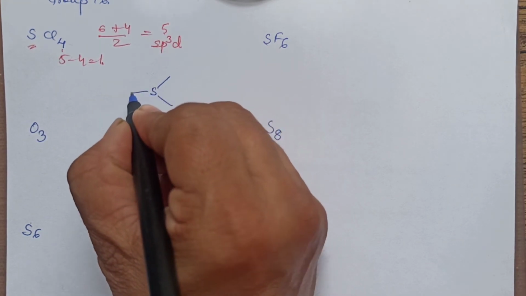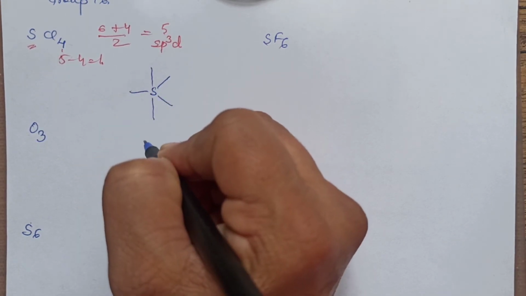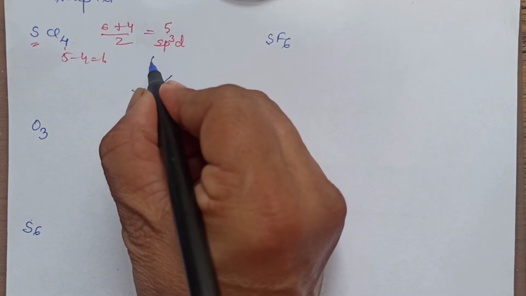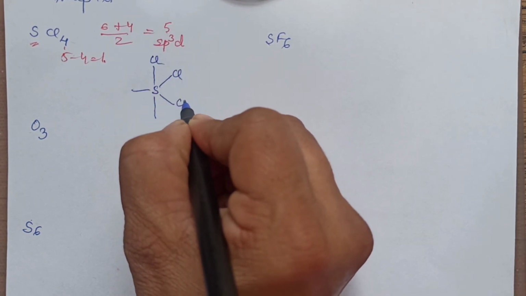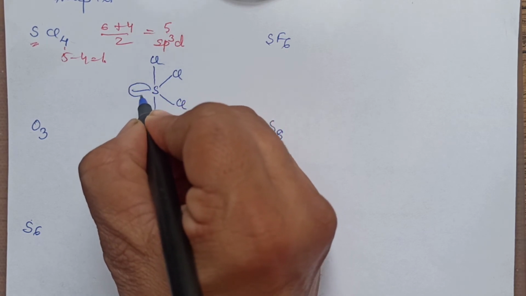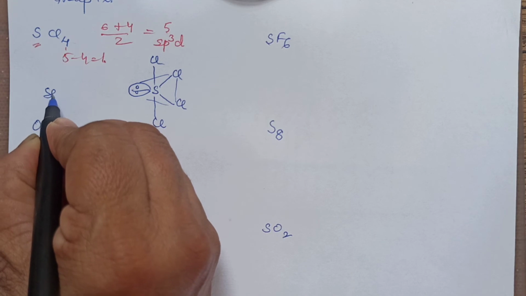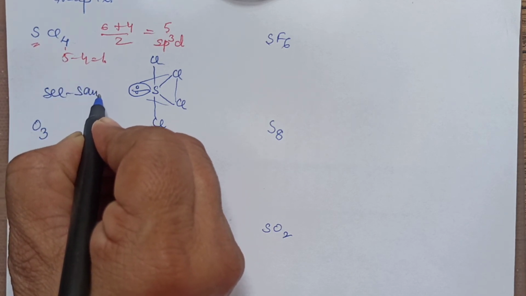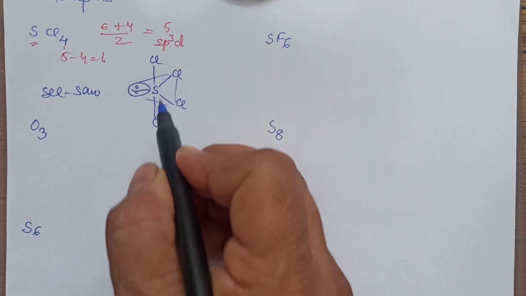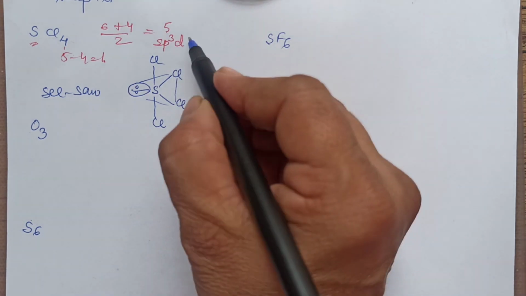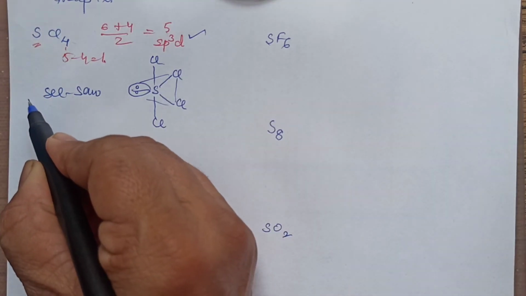This should have been the normal shape, trigonal bipyramidal. But in this, 1 is a lone pair, right? So you will make this a lone pair. So now it is seesaw shape. Seesaw. So these will be slightly bent, but in drawing you can just write down the hybridization and the shape.